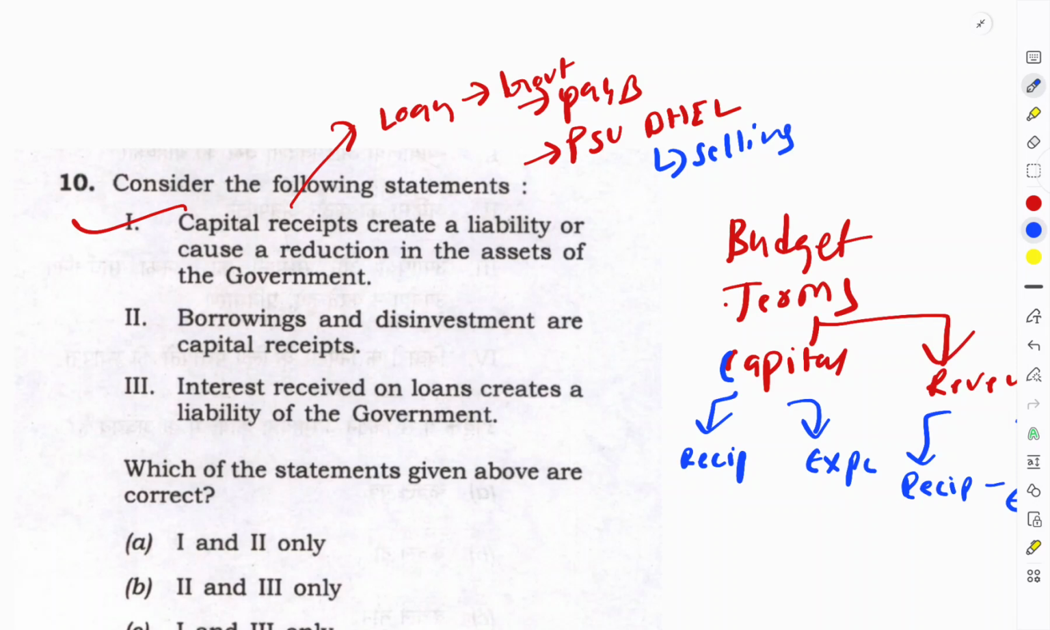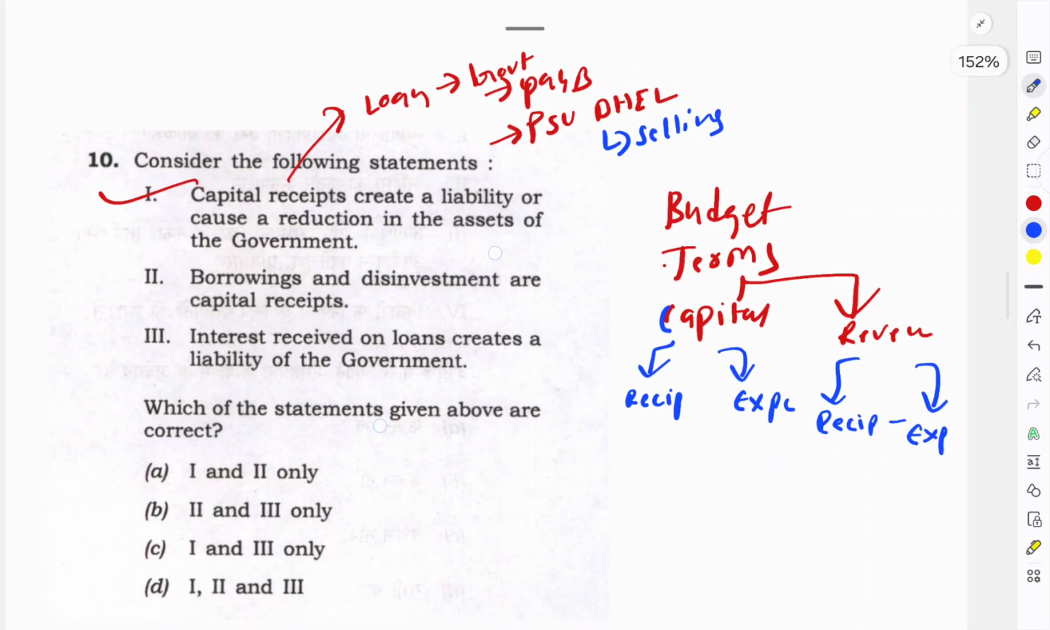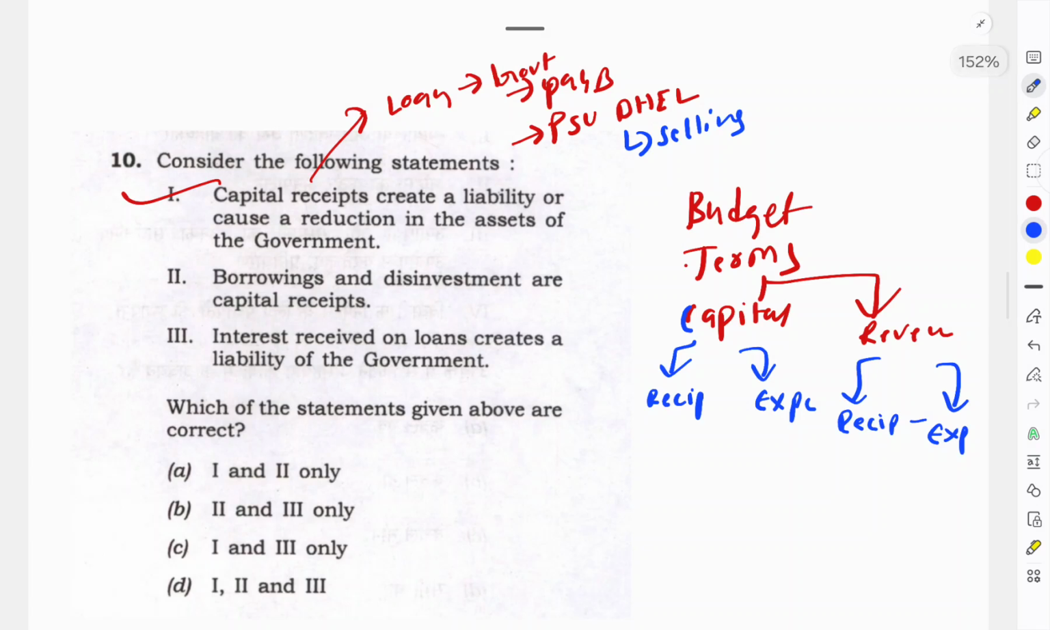It's an asset because it is revenue generating, it's an asset for a country, so an asset for the government. So what they are doing when they are selling it, they are reducing the assets of the government. So this is clearly a capital receipt statement. Whenever capital is received by the government, it can be in the form of borrowing and disinvestment. This is a part of the above statement. Borrowing and disinvestment are part of capital receipts. So this statement is also correct.